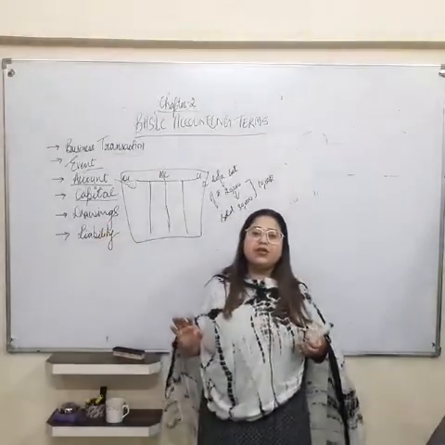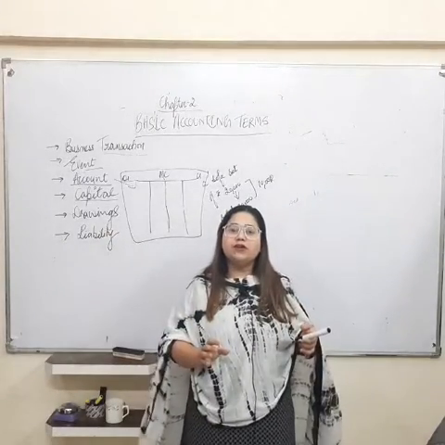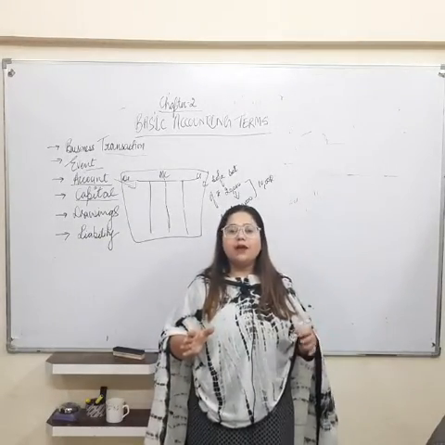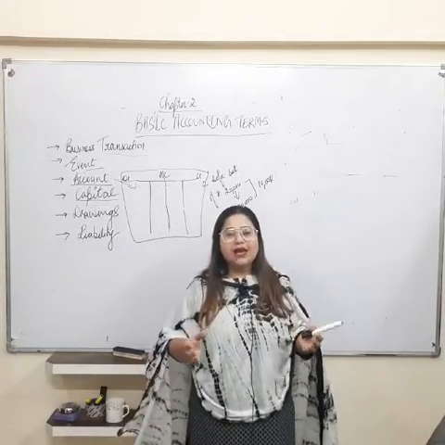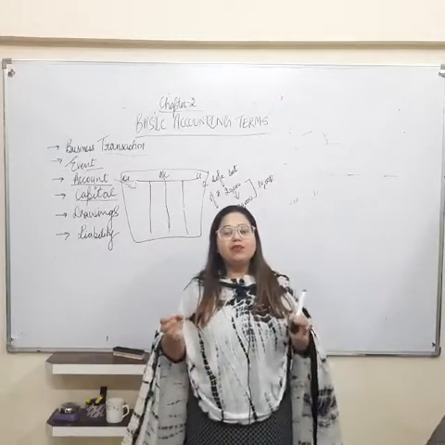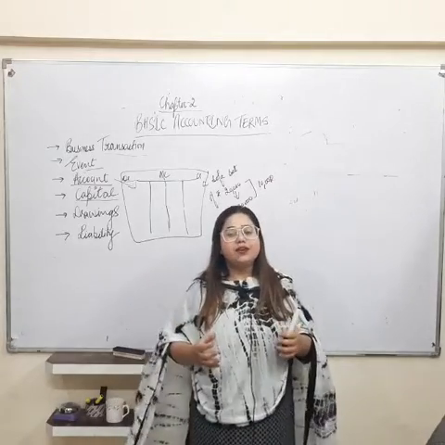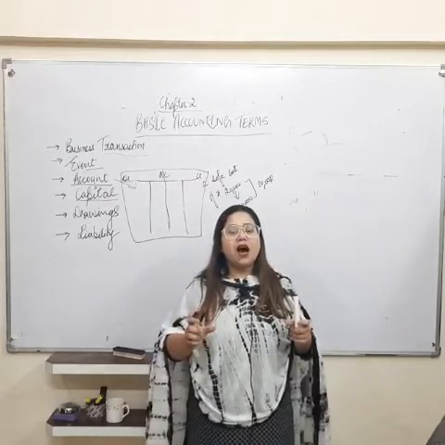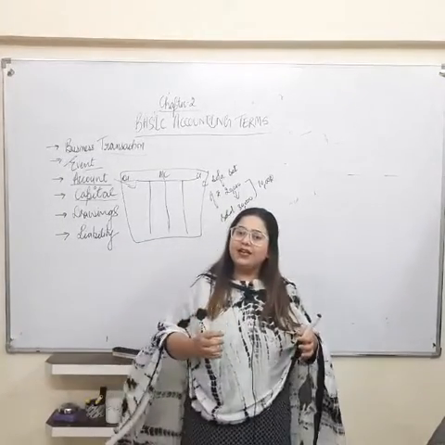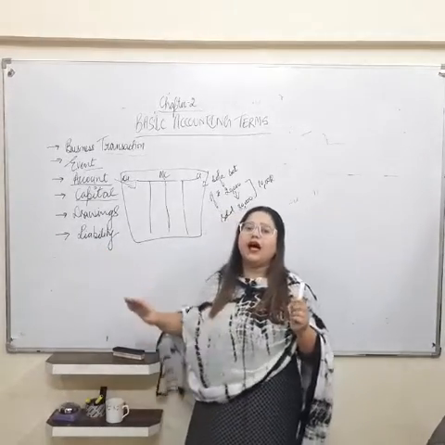Then is liability. See, what is liability, students? Liability means the amount which is borrowed from someone and it is to be repaid after some time. You all know that in business, sometimes we need money. Then we take a loan from the bank or we just borrow money from a person. So whenever we borrow that money, then you all know that we have to pay it back after a certain period of time. So until you repay it to the person or the institution from whom you have taken that amount, till then the amount will be called liability.